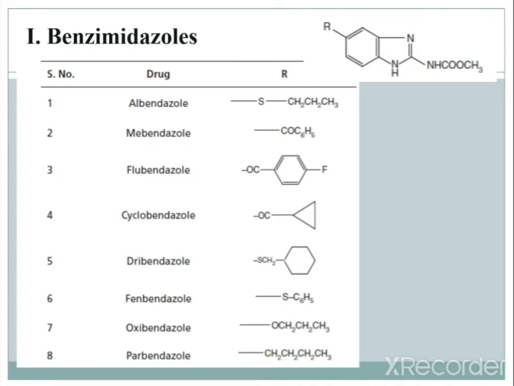So mebendazole, albendazole, then flubendazole, cyclobendazole. From the exam point of view, you need to remember at least four structures from this class. These are the different structures of benzimidazole derivatives. You just draw them in your notebook.